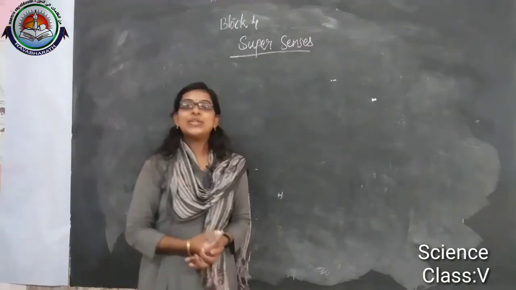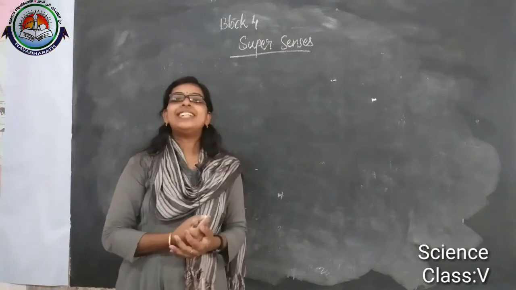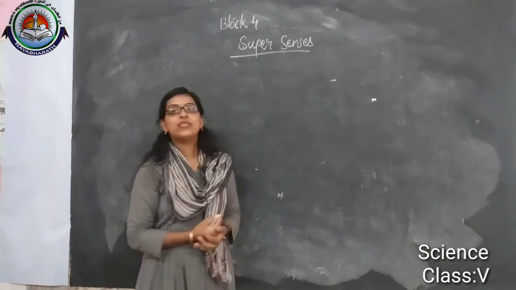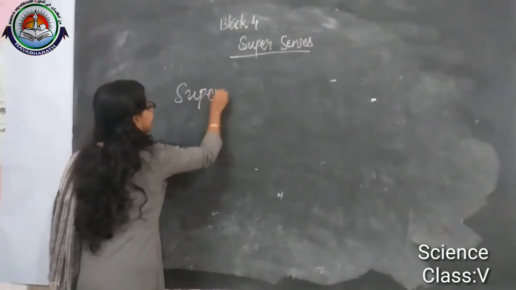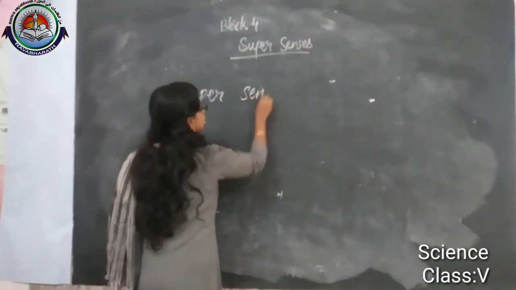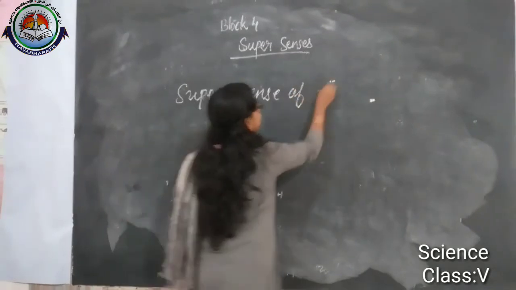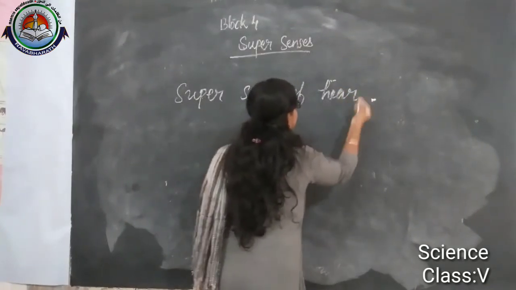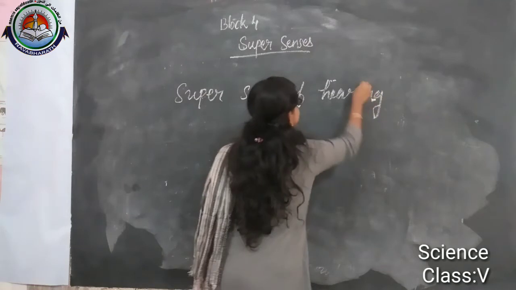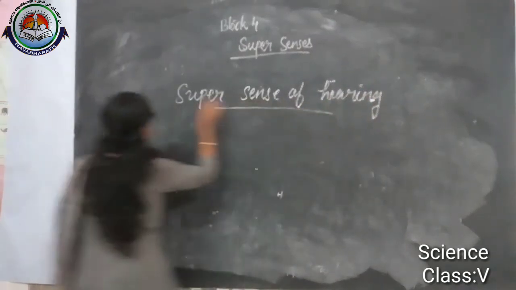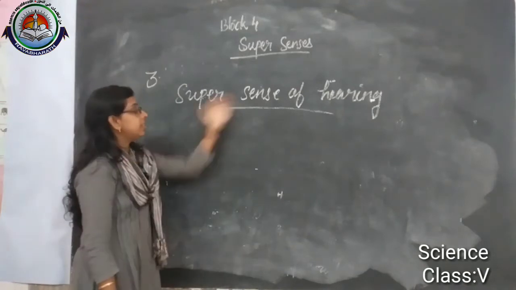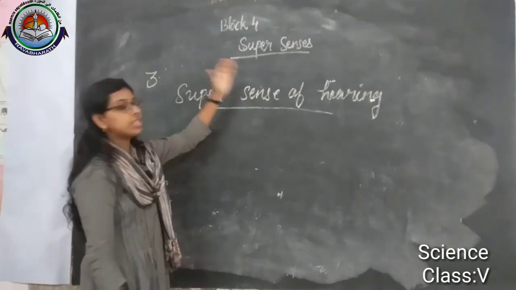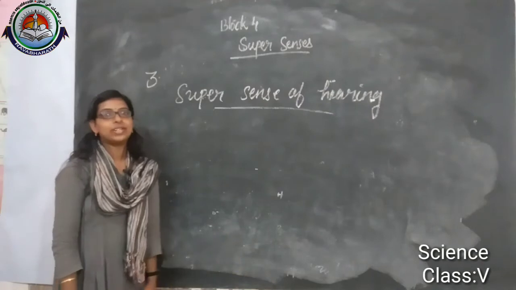Today we are going to take the third lesson in block 4, that is the super sense of hearing. Super sense of hearing is the third lesson we are going to discuss in the fourth block.